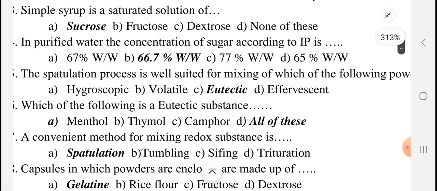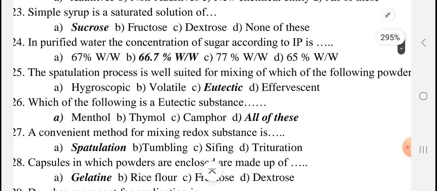MCQs are there, and similarly these questions can be asked as a one-liner question also. That is, you have to write down only the answer, sucrose. In such cases, options may not be there. You have to just write down the answer, that is sucrose.